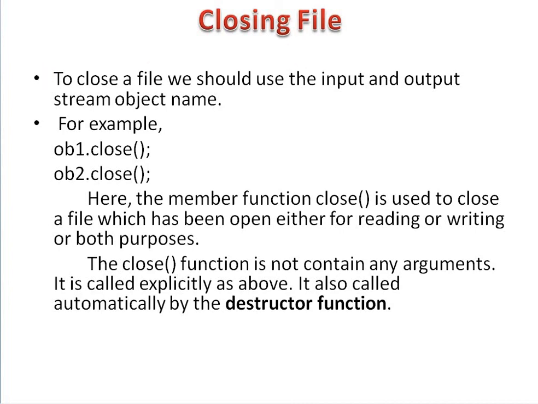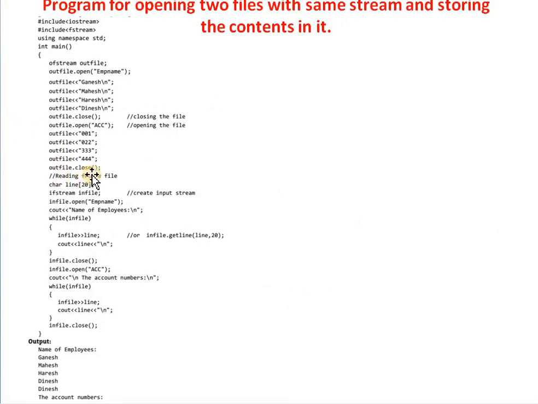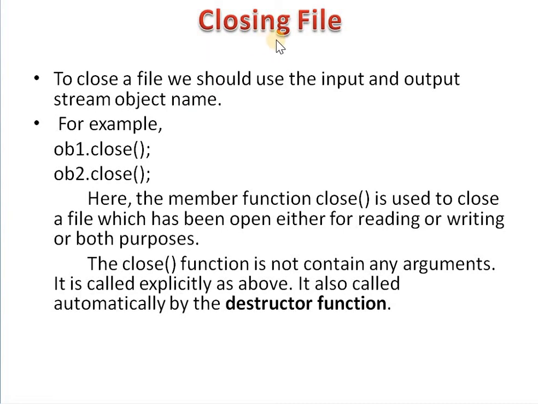This is the opening file method. Now we will see the second operation of the file, that is closing a file. In the first program we already saw the close function, which is used to close a particular file, to terminate the execution of the particular file. Let's see this operation in detail. To close a file we should use the input and output stream object name, for example ob1.close and ob2.close.